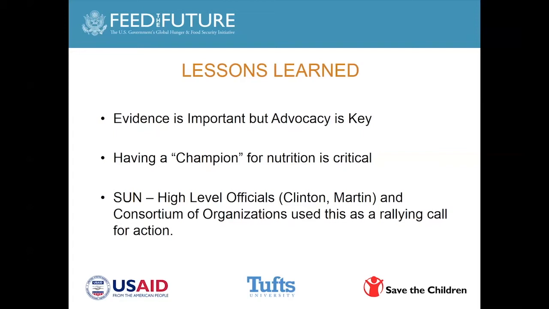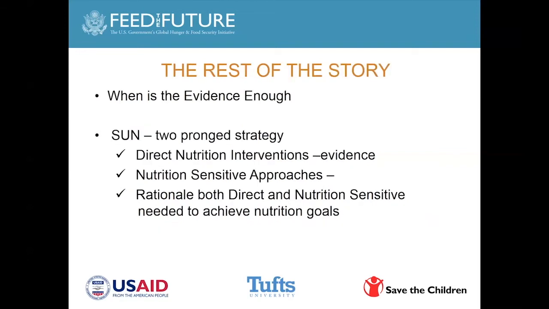So the rest of the story. SUN, the Scaling Up Nutrition movement, has a two-pronged strategy: direct nutrition interventions, where the 2008 Lancet series provided a solid body of evidence. But the second prong of the strategy was nutrition-sensitive approaches. And the rationale was that in order to achieve agreed upon global targets, which Shibani will talk about in a minute, we need both direct as well as nutrition-sensitive approaches.